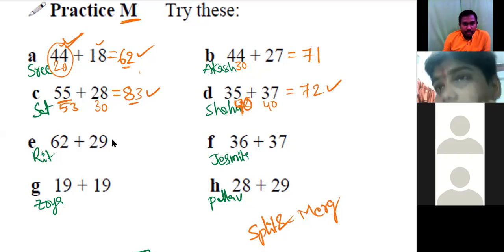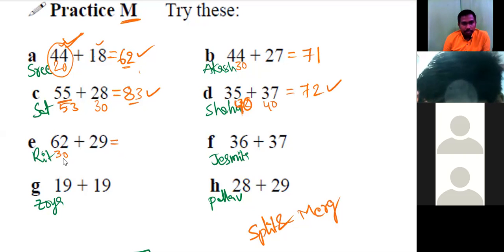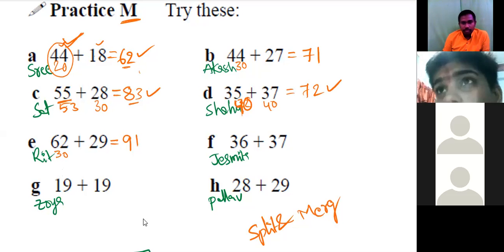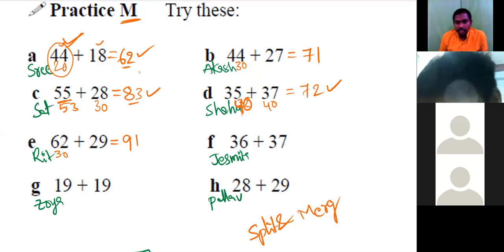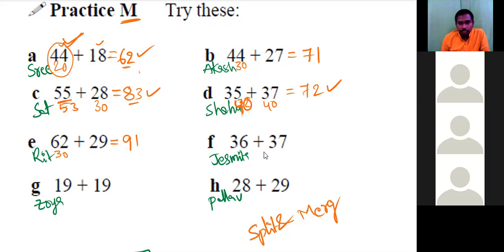Correct. Ritvik. Sir, we will take 29 as 30. So 62 plus 30 would be 92. And 92 minus 1 would be 91. Okay, good.